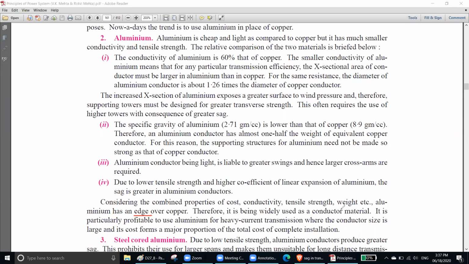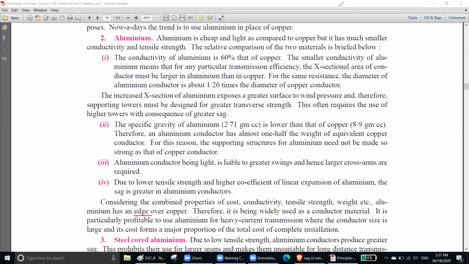Obviously, copper is better than aluminum. Obviously, therefore, it is being widely used as a conductor material. It is particularly profitable. Oh yeah, that is the word I was looking for. Profitable. Okay, aluminum is more profitable than copper. Particularly profitable to use aluminum for heavy current transmission where the conductor size is large and its cost forms a major proportion of the total cost to complete the installation. Okay, that time you will be using aluminum.